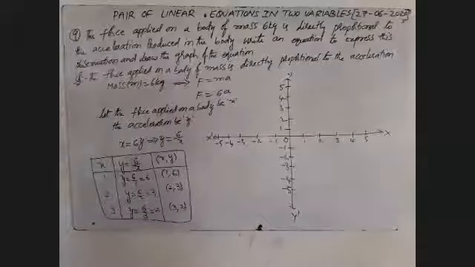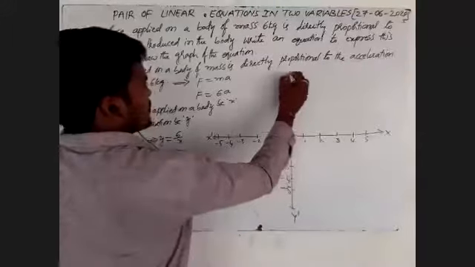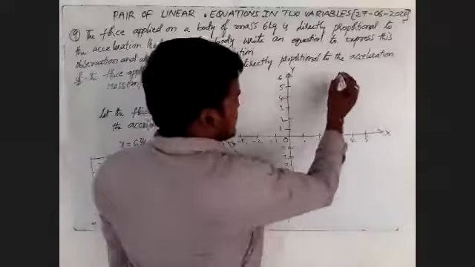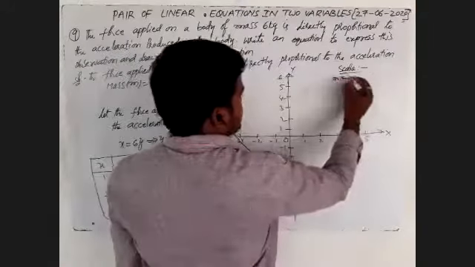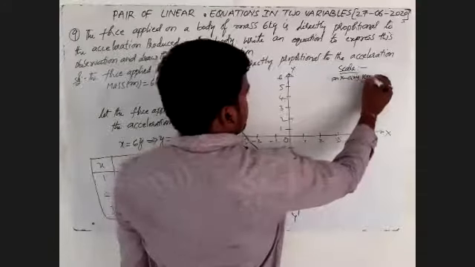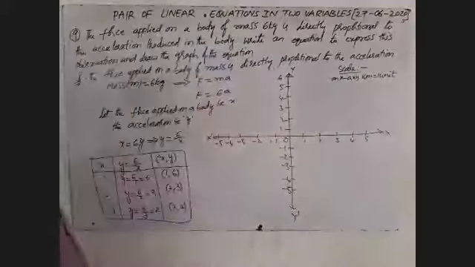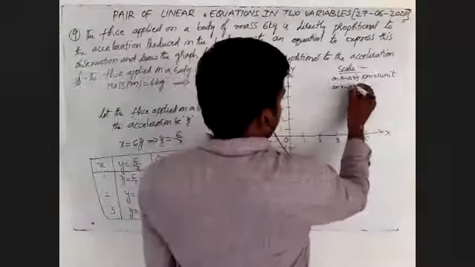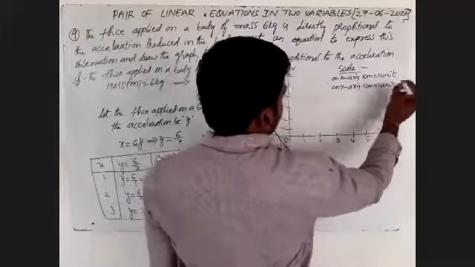First we'll plot the point 1 comma 6. First we'll write the scale. On the x-axis, 1 centimeter is equal to 1 unit. On the y-axis also, 1 centimeter is equal to 1 unit.